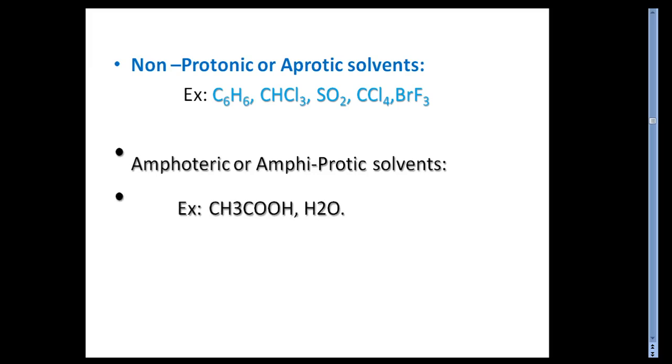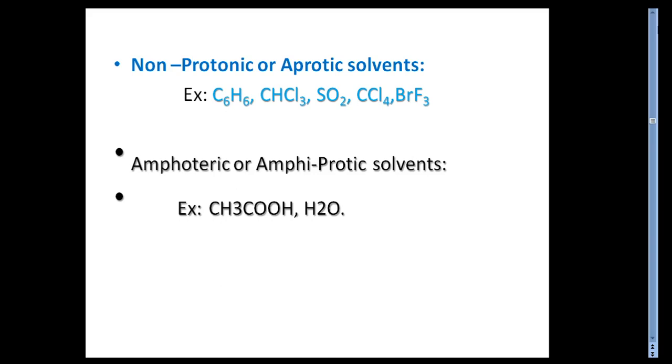The examples are acetic acid, and water is also one of the examples. Basically this can act both as an acid or base, and due to this acidic and basic dual nature, they are called amphoteric.